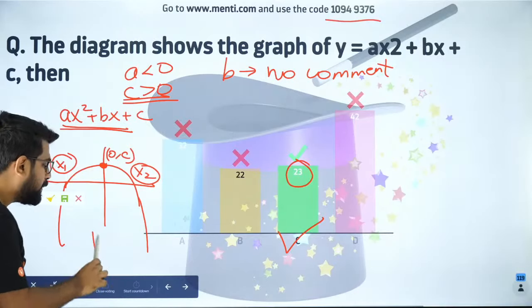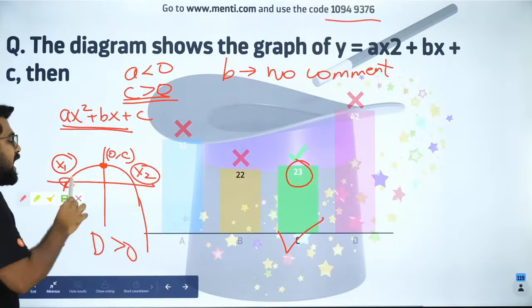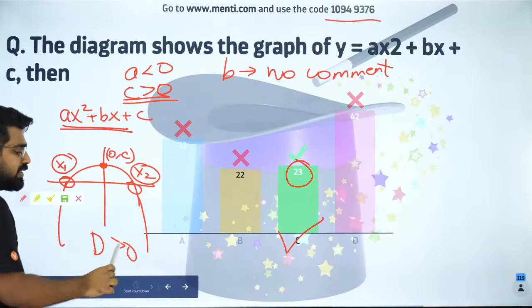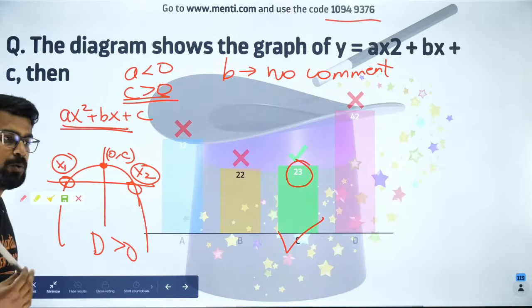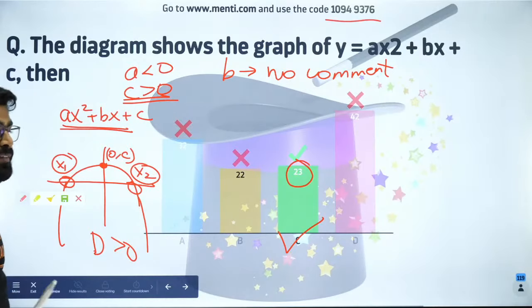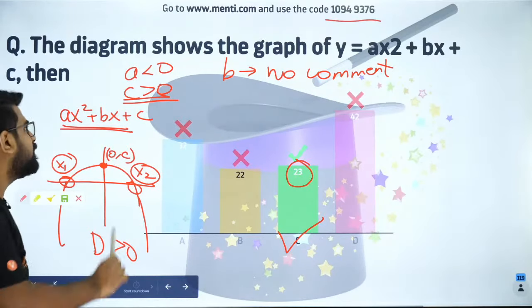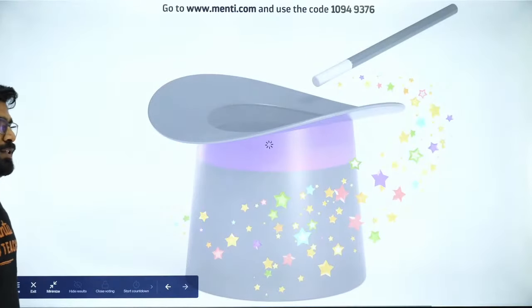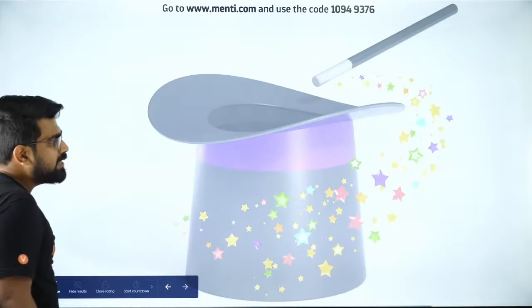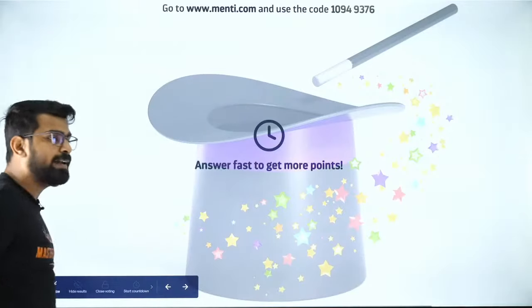Next is discriminant is greater than 0. Why? We have two distinct roots. So discriminant is greater than 0, so b square minus 4ac will be greater than 0. Understood? That is the way we do it. I hope you guys enjoyed it. Very practical, very conceptual question. Let's move forward to the 47th question. We are going at good speed.